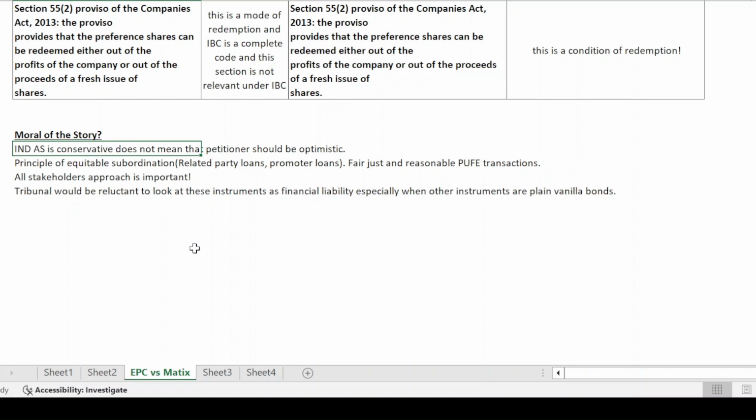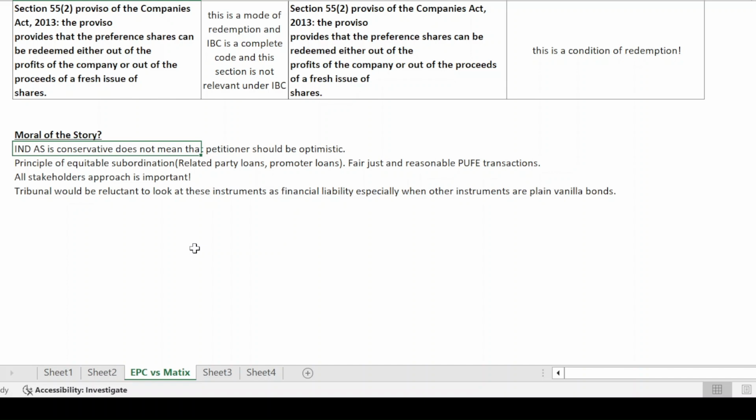So suppose the issuer comes and tells me as the auditor that in the coming 3 years I would not be making profits, and therefore I would not have the obligation to pay 310 crores as per section 55 of the Companies Act, then this instrument should be classified as an equity instrument and not as a financial liability.